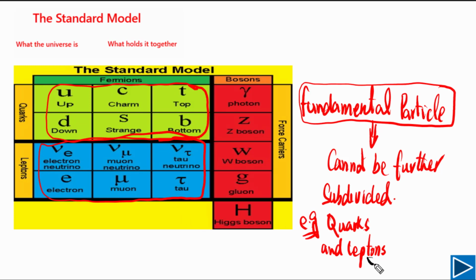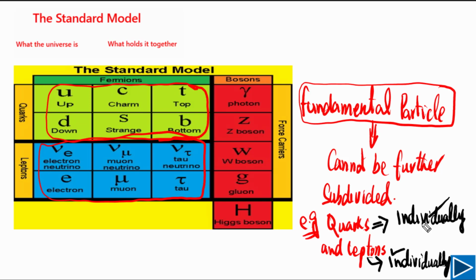We also need to understand leptons can exist individually, means they are individual particles. Very important point, we have to be clear. They exist individually. But even quarks, they are fundamental particles, but they do not exist individually. They make other particles, but they do not exist individually.